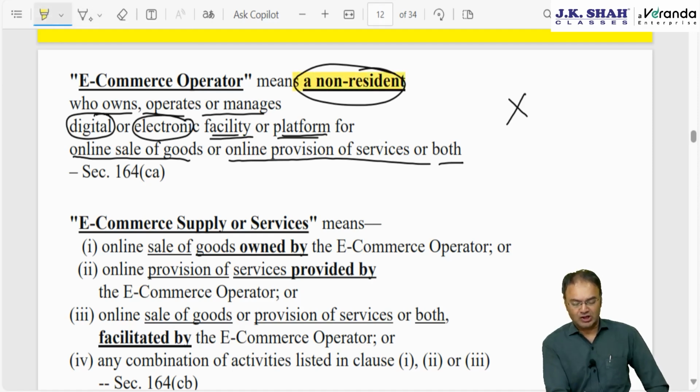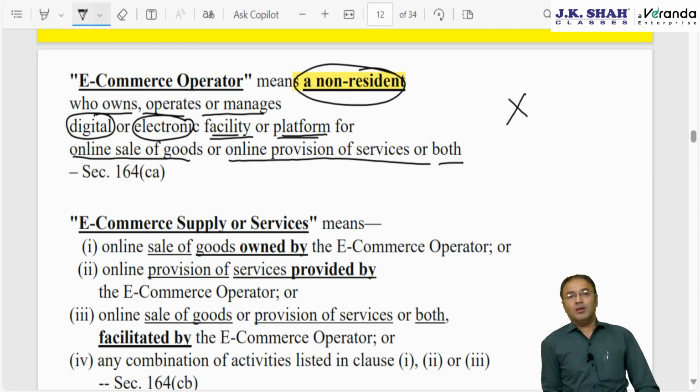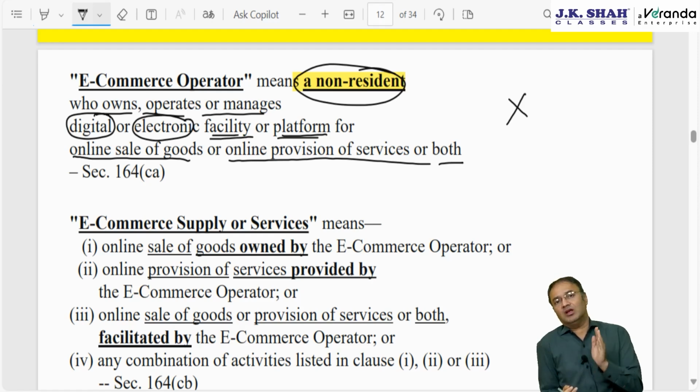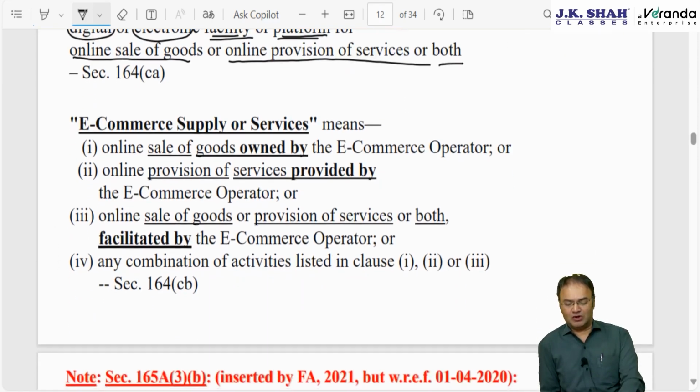This definition is not to be remembered or studied again, just keep in mind that he should be non-resident in India. If he is resident in India, like Flipkart, Myntra, Snapdeal, Tata Click, then in such a situation equalization levy will not apply. Why will it not apply? For a simple reason: if the e-commerce operator, the person who is receiving income, is a resident in India, then he will be charged to tax under normal income tax. That's why this will not apply.